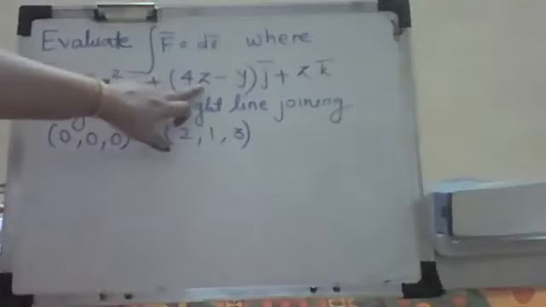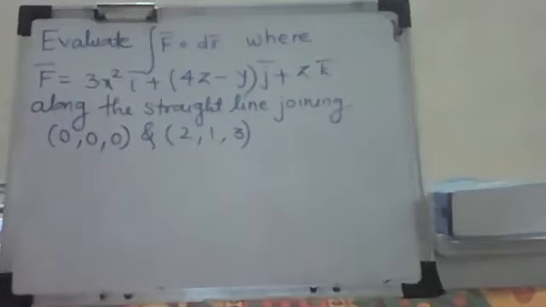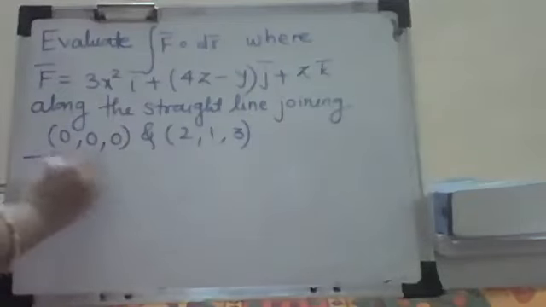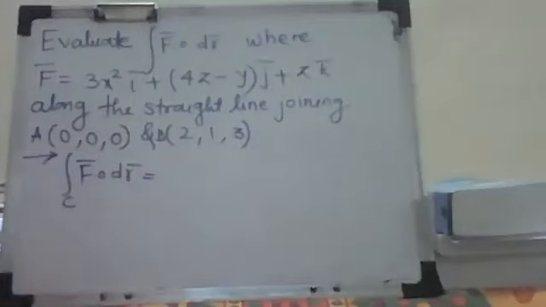Now you can see that z is also included here. It's a three-tuple vector. So we have to find the equation of the straight line. First of all, we just write down what f bar dot dr bar is over this curve C, where C is the straight line joining these two points A and B. I label these two points as capital A and capital B.